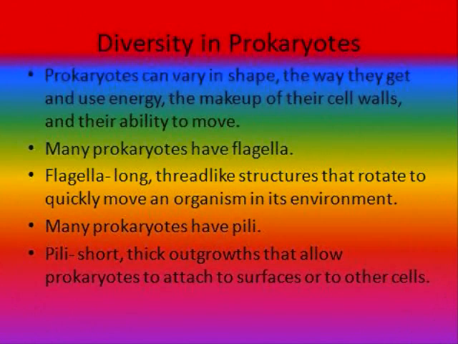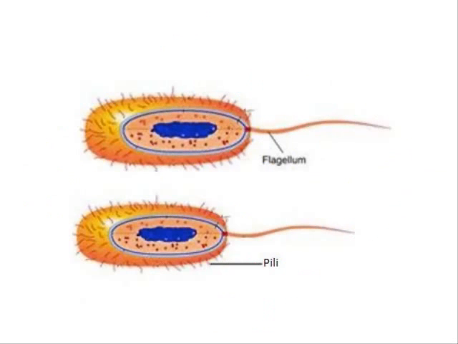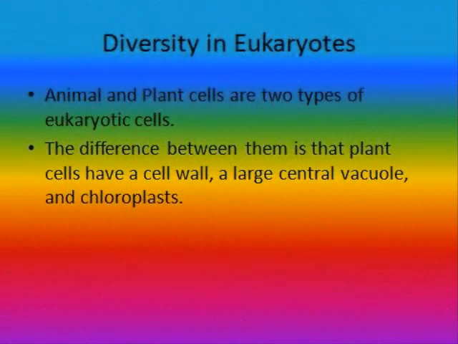Diversity in prokaryotes. Many prokaryotes have flagella, and they also have pili. Flagella are long thread-like structures that rotate to move the cell, while pili are used to grab other cells or stick to other things. Diversity in eukaryotes.